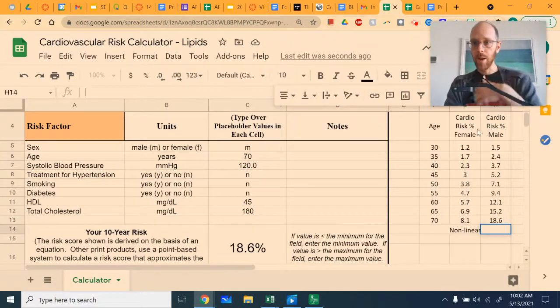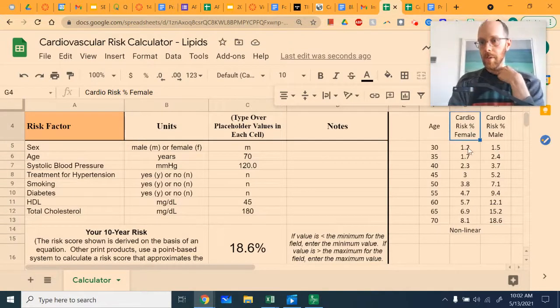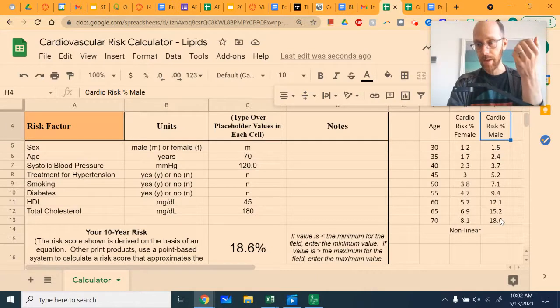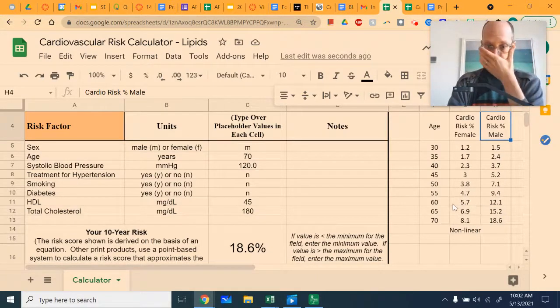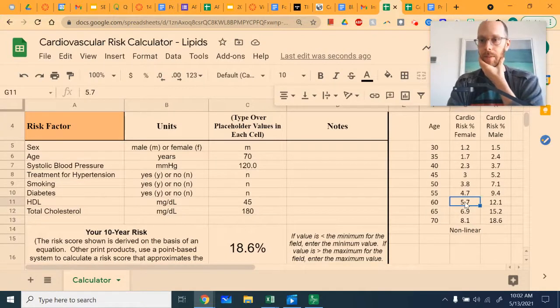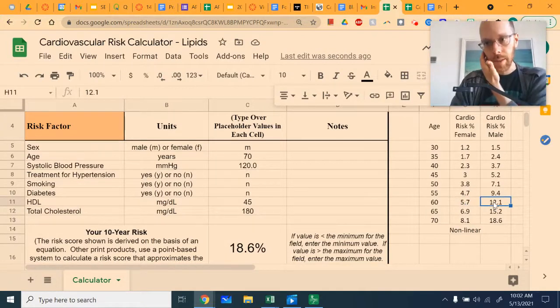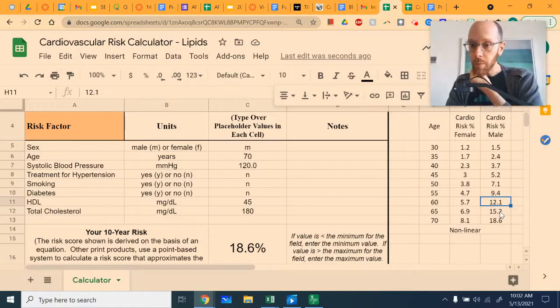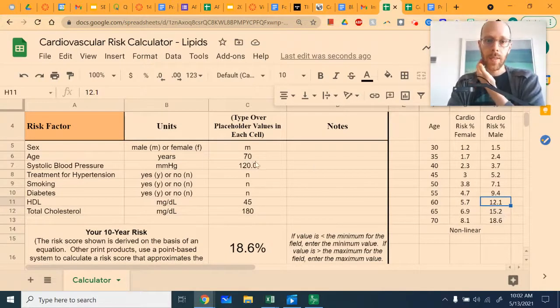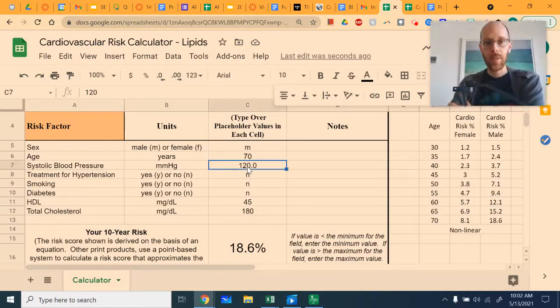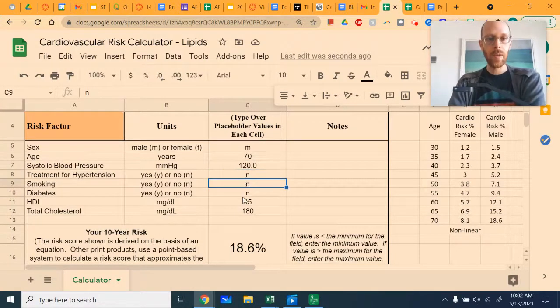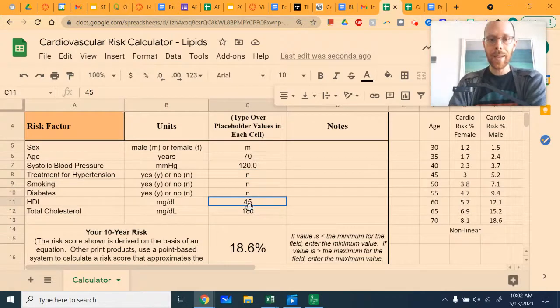So look where we are now. We've got the cardio risk for females at a variety of ages, and then a cardio risk for males at a variety of ages. Now, let me emphasize that this doesn't mean that every single 60-year-old female has a 5.7% chance, and every single male has a 12.1% chance, because keep in mind that this was based on fixing what your systolic blood pressure is and information about hypertension, smoking, diabetes, and our cholesterol.